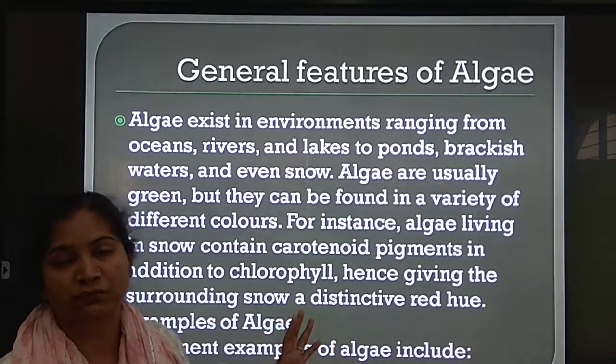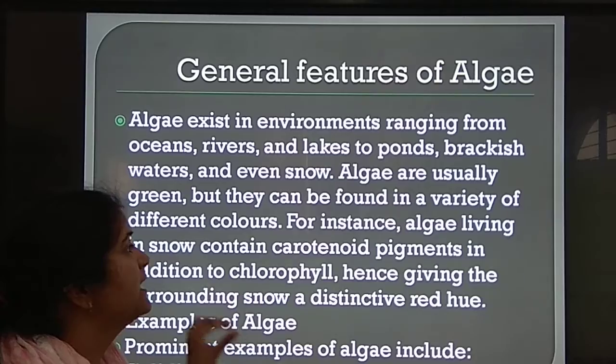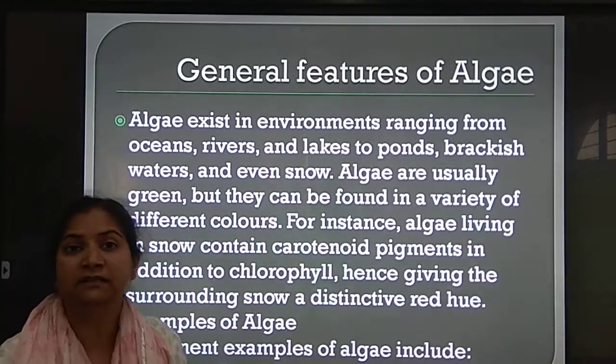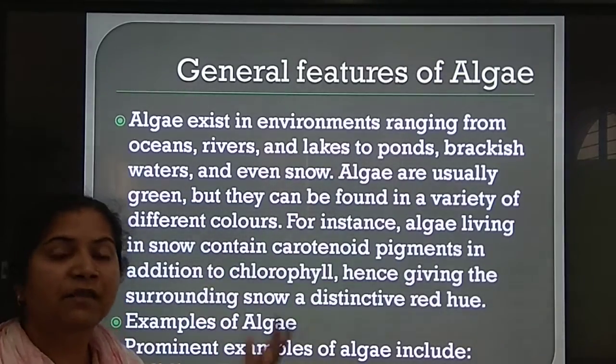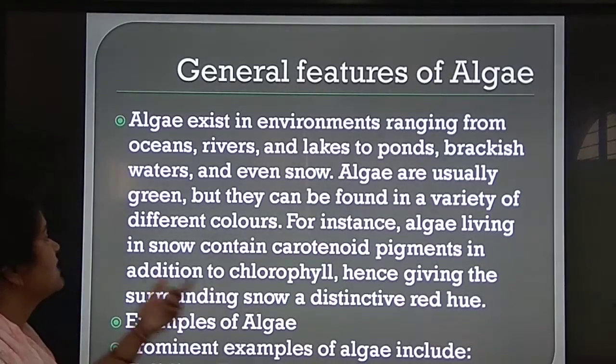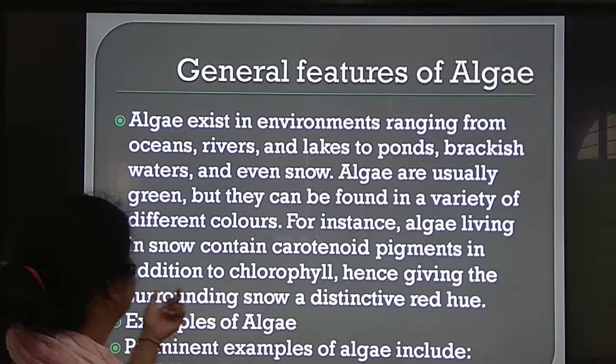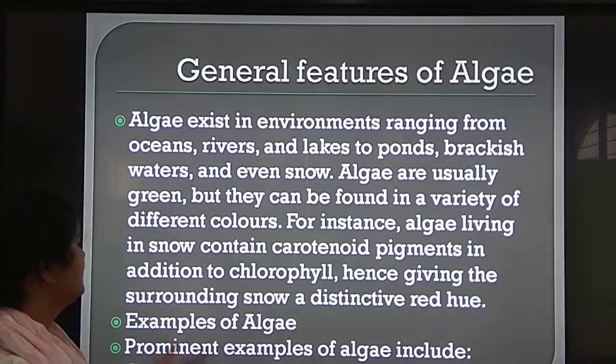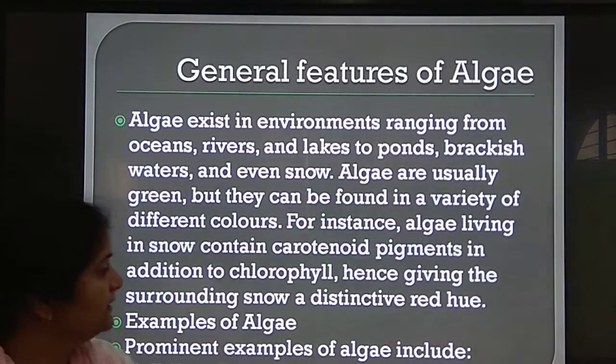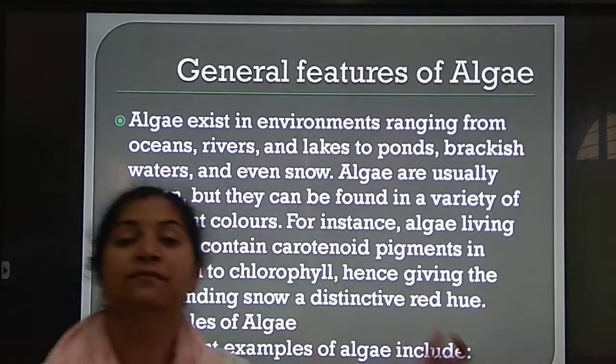We can say mass of lower plants, but other kinds of algae of different colors can be found in nature. For instance, algae living in snow contain carotenoid pigments in addition to chlorophyll, hence giving the surrounding snow a distinctive red hue.